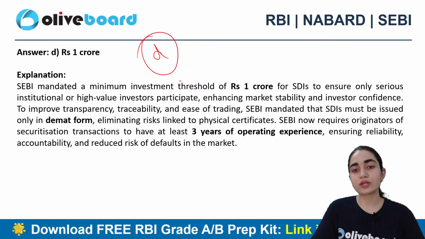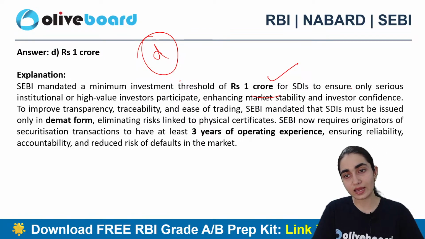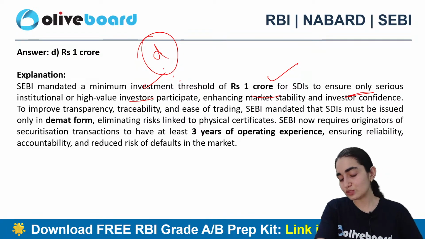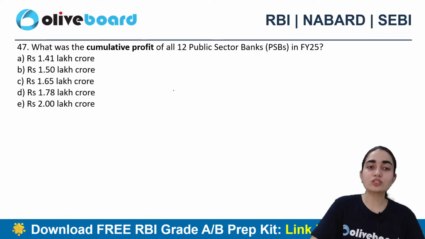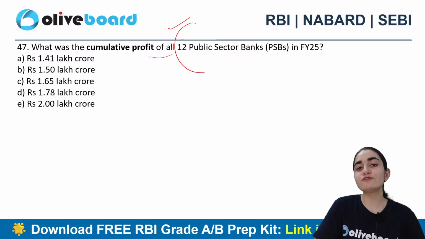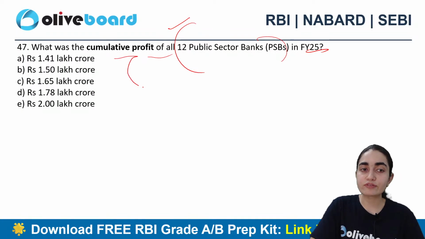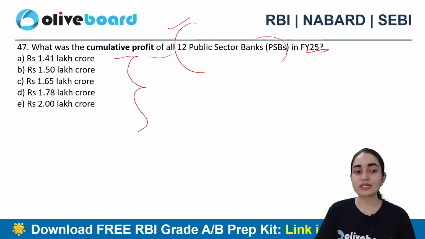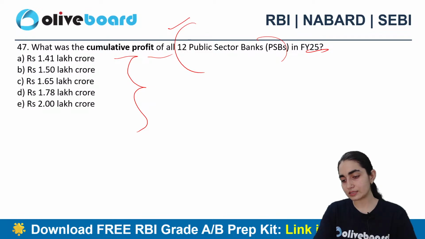You can clearly see the threshold of 1 crore for SDIs to ensure only serious institutional high value investors participate, right? And this brings stability in the market. Next question is about the cumulative profit of all of the 12 public sector banks in financial year 25. Is it 1 lakh crore, 1.50, 1.65, 1.78, or 2 lakh crores? Which one is the correct answer?